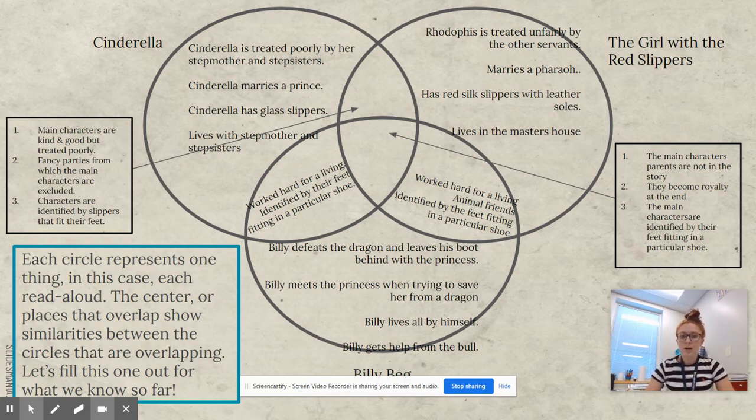Some differences were that Cinderella was treated poorly by her stepmother and stepsisters, while Rhodopis was treated unfairly by other servants. And then Billy Beg, he wasn't really treated unfairly by anybody. Cinderella marries a prince, while Rhodopis marries a pharaoh, and Billy marries a princess. Cinderella has glass slippers, while Rhodopis has red silk slippers with leather soles, and Billy Beg has boots. Also, Cinderella lives with her stepmother and stepsisters, while Rhodopis lives in the master's house, and Billy Beg lives by himself.